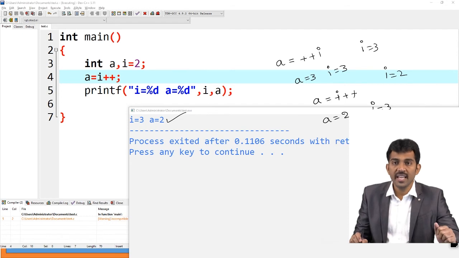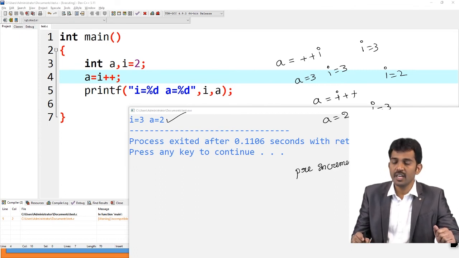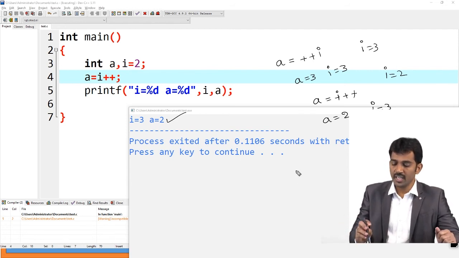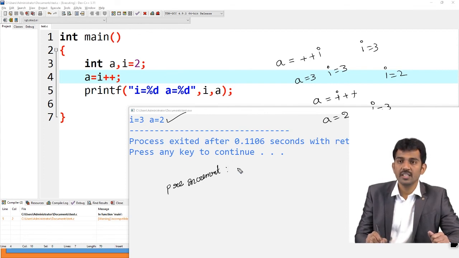Please note this. Pre-increment or decrement, whatever it may be. Pre-increment means first increment and assign, right?